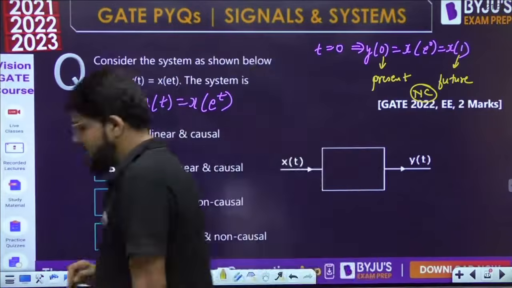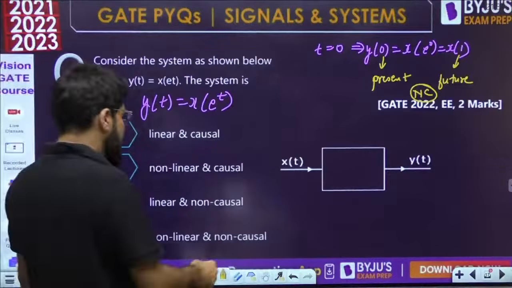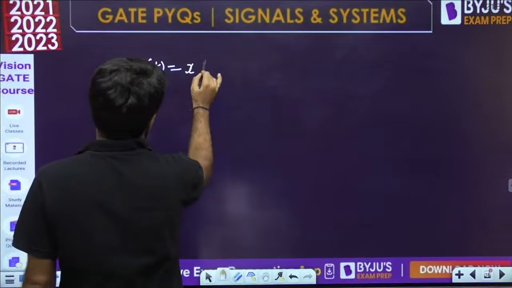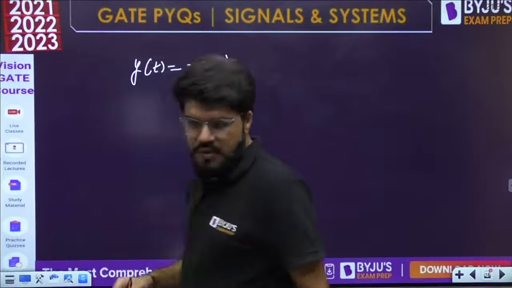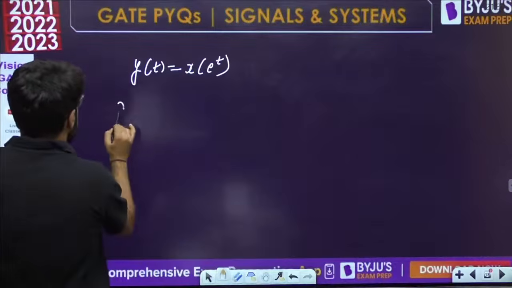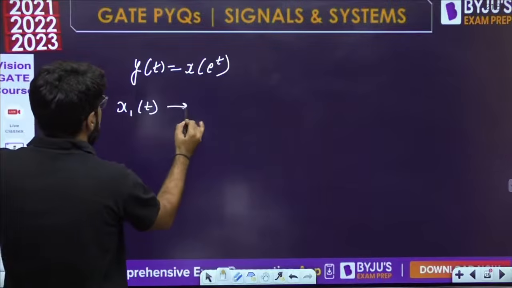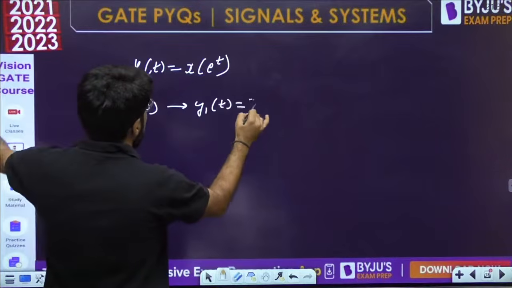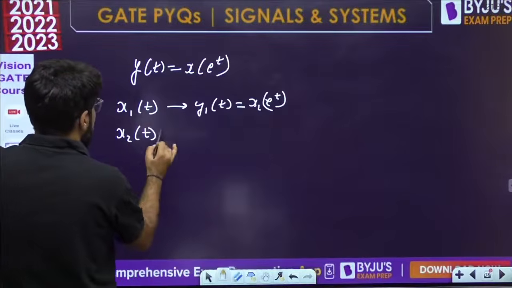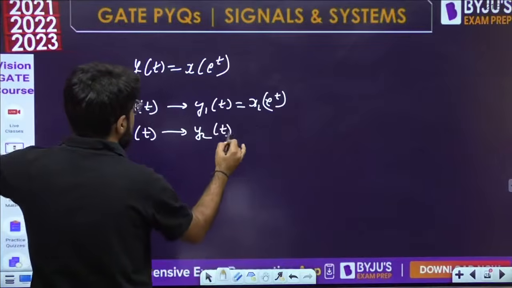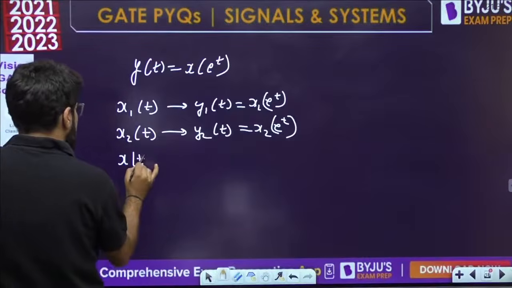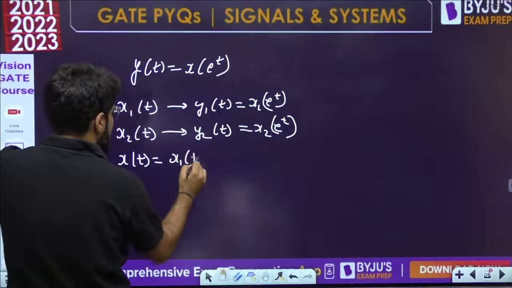Now linearity. It is x(e^t). y(t) is given to you as x(e^t). Suppose you take the first input x1(t), and corresponding to input x1(t) suppose the output is x1(e^t). Corresponding to another input x2(t), the output is x2(e^t). But now if I take an input x(t) equal to x1(t) plus x2(t),